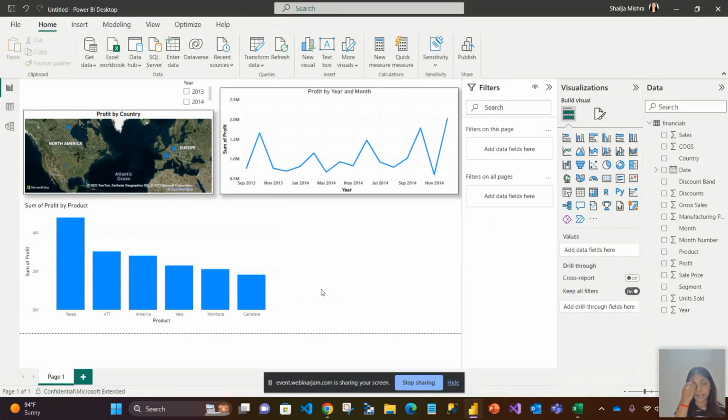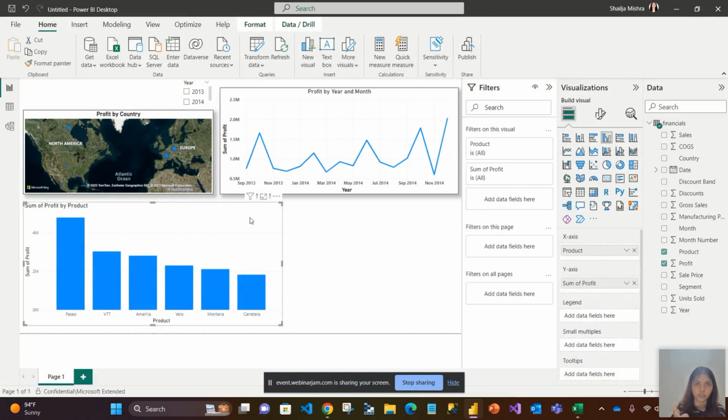So what I have done here is I have again created a new visual. I guess you all might be familiar by now with how to create a visual. You just click on that visual, it appears here, and in the x-axis, y-axis, and all these columns, you fill in the data value and it will automatically create the visual for you. So that's how I have created this visual.